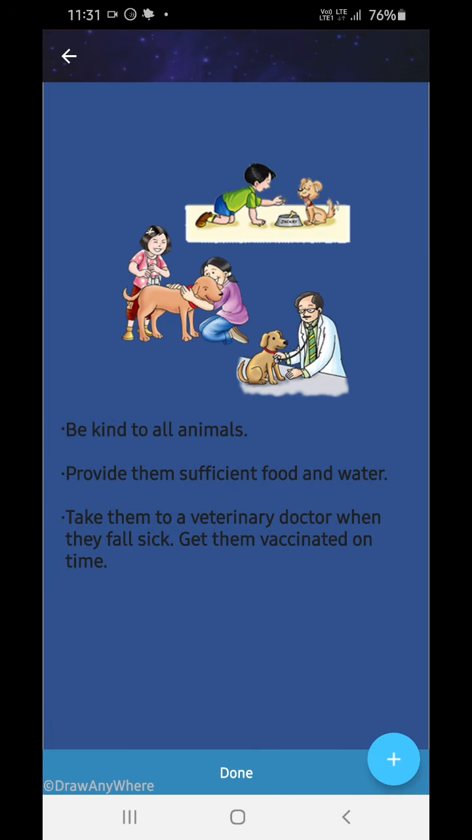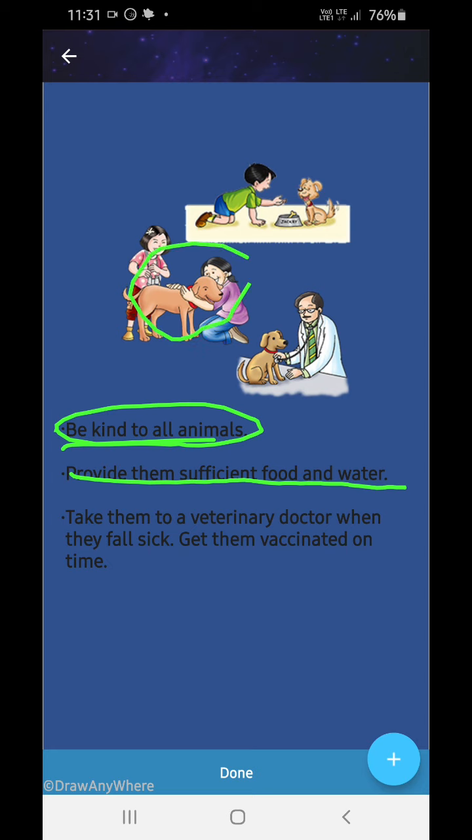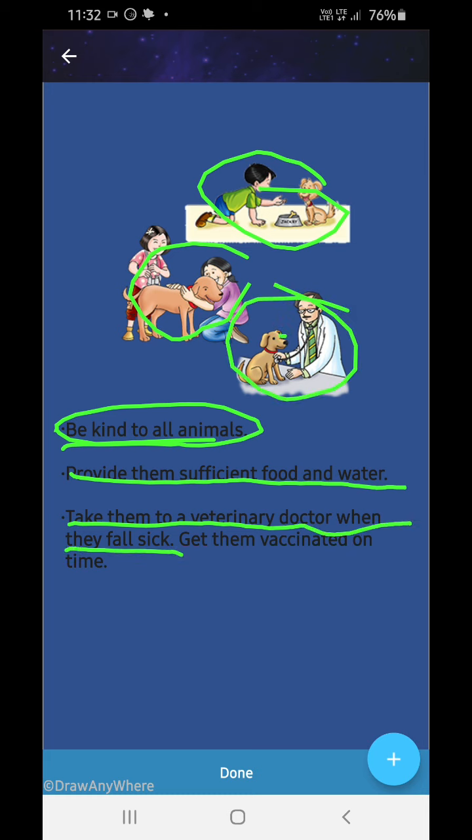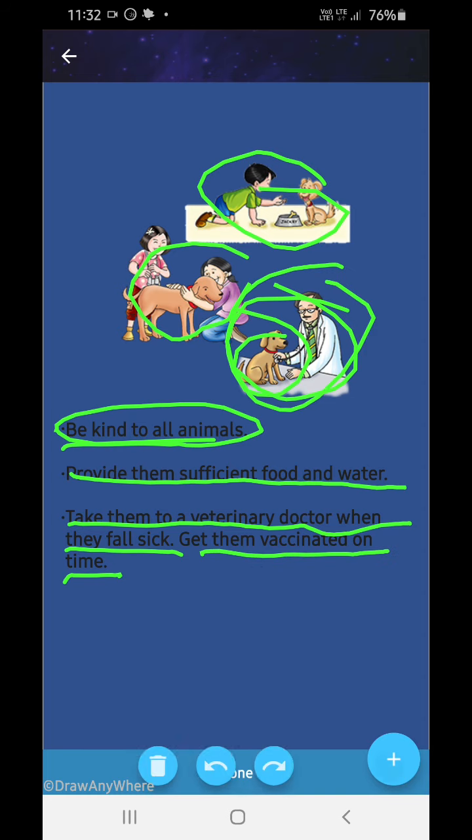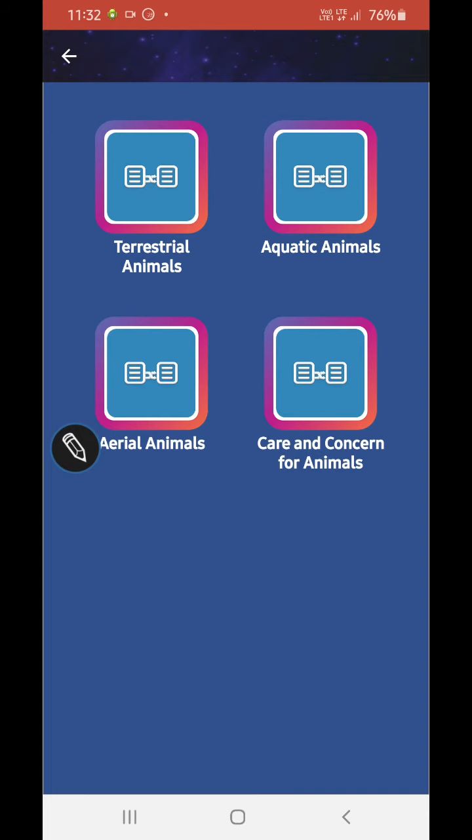Care and concern of animals. First, we should be kind to all animals. We should provide them sufficient food and water. We should take them to a veterinary doctor when they fall sick. We should get them vaccinated on time. Okay, so we are done now.